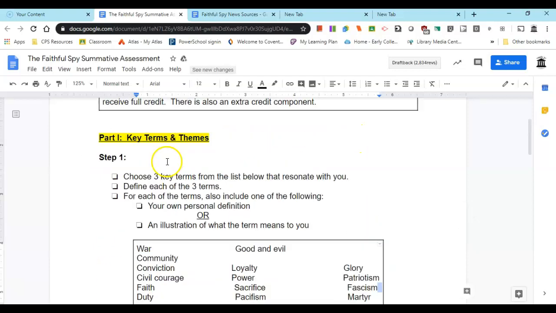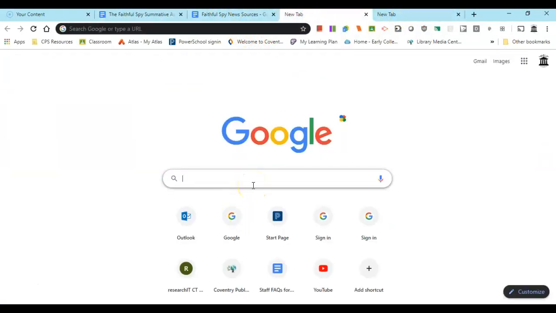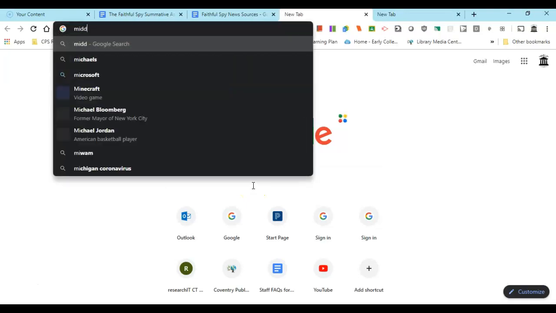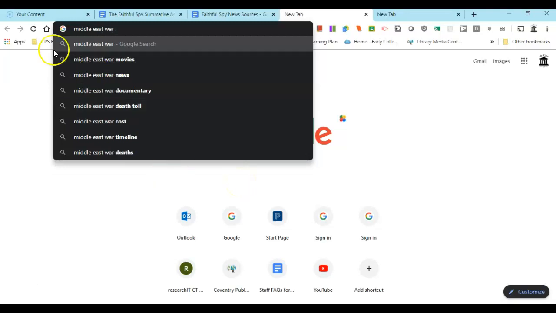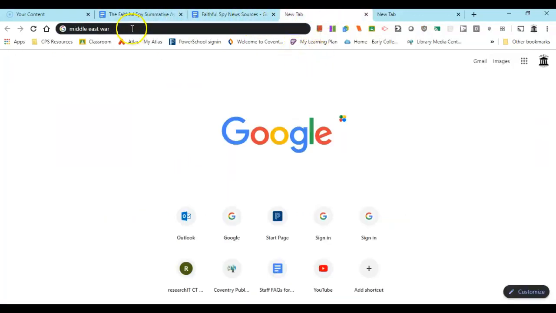So first of all, your article should relate to these themes here. So these are some of the keywords you'll probably want to enter in your search. And also it's from your lifetime. So if you think of events throughout the world that relate to the faithful spy and these key terms here, we could go to Google, for instance, and search perhaps something like the Middle East war, and what were some of the keywords here? Let's choose sacrifice, and we'll add that to our keyword search.